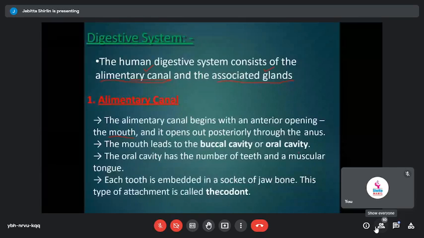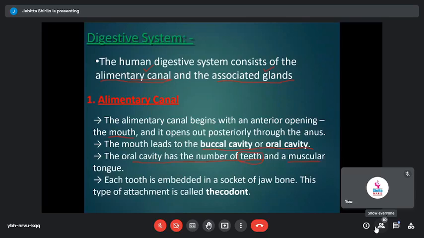And when you look at the mouth, it leads to a cavity which is called the buccal cavity, and this buccal cavity is also called the oral cavity. Inside the oral cavity you have a number of hard structures, and these structures are called the teeth. There is an associated structure also, which is called the muscular tongue. The tongue has different taste buds in it, so it helps in tasting the food. It is a sense organ which helps us taste our food.